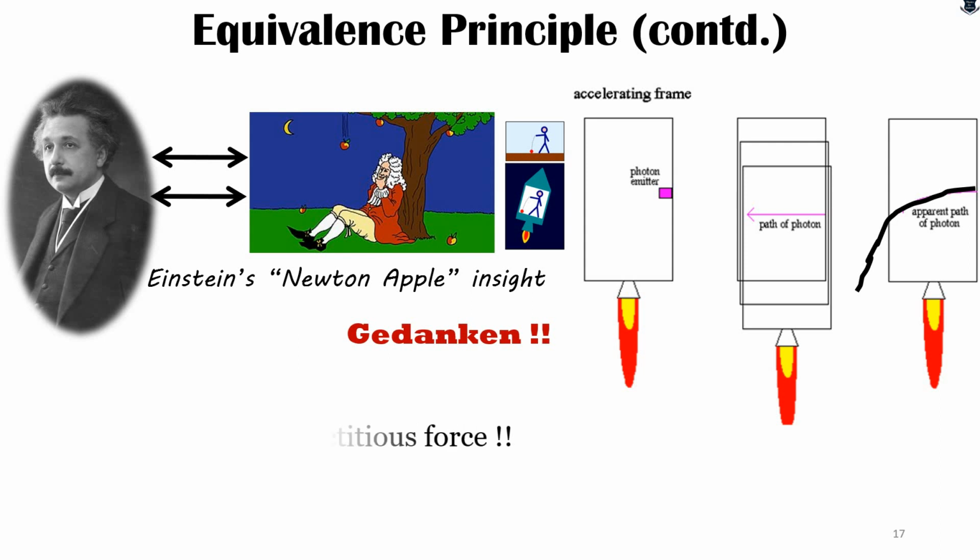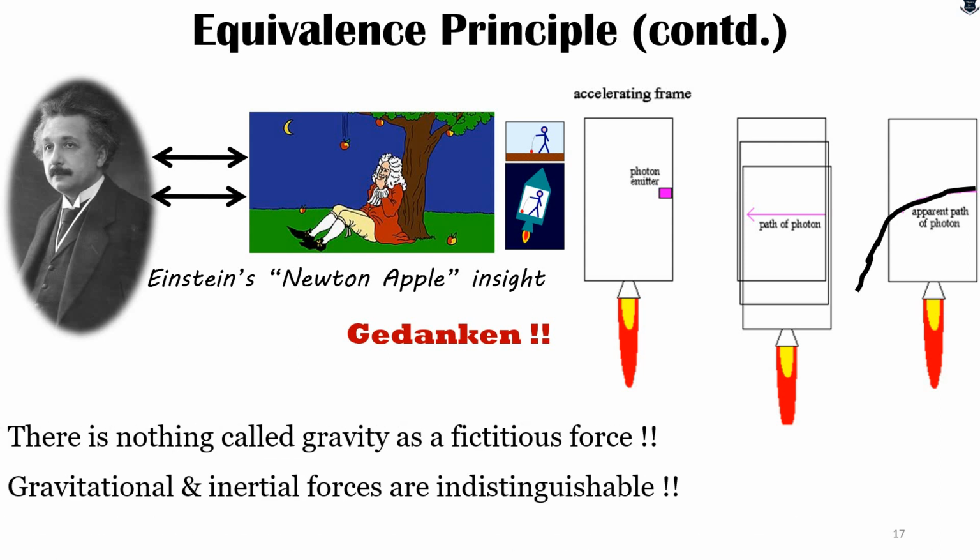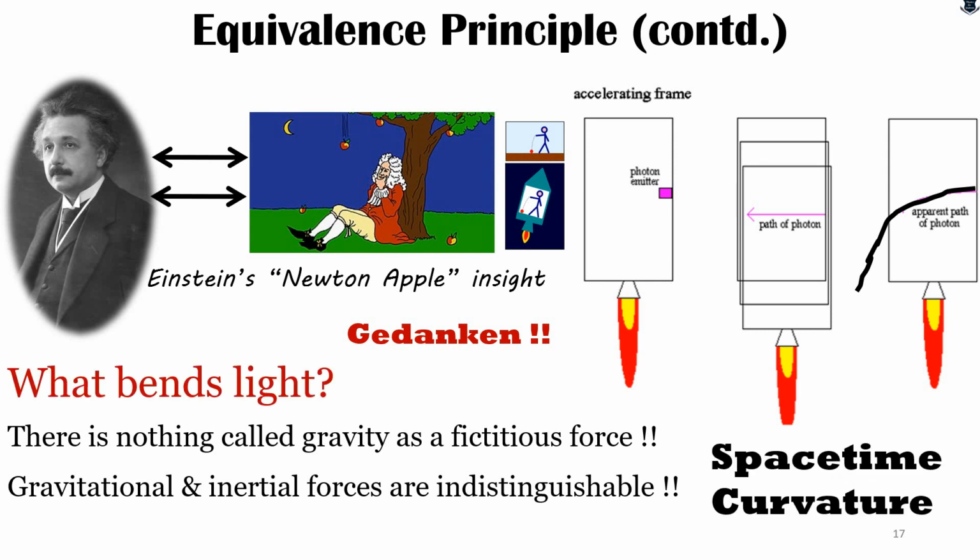So the question is, what actually bends the space-time? If gravitational and inertial forces are the same, indistinguishable, then what actually changes the path of a photon? That is actually called space-time curvature.